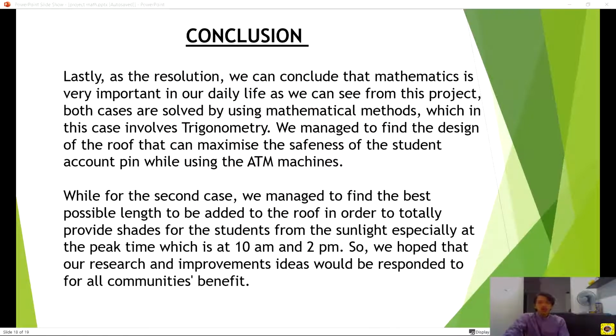As a conclusion, we can conclude that mathematics is very important in our daily life. As we can see from this project, both cases are solved by using mathematical methods, which in this case involve trigonometry. We managed to find the design of the roof that can maximize the safeness of the students' account pin while using the ATM. While for the second case, we managed to find the best possible length to be added to the roof in order to totally provide shade for the students from the sunlight, especially at the peak time, which is 10 a.m. and 2 p.m. So we hope that our research and improvement ideas would respond to all communities' benefits.